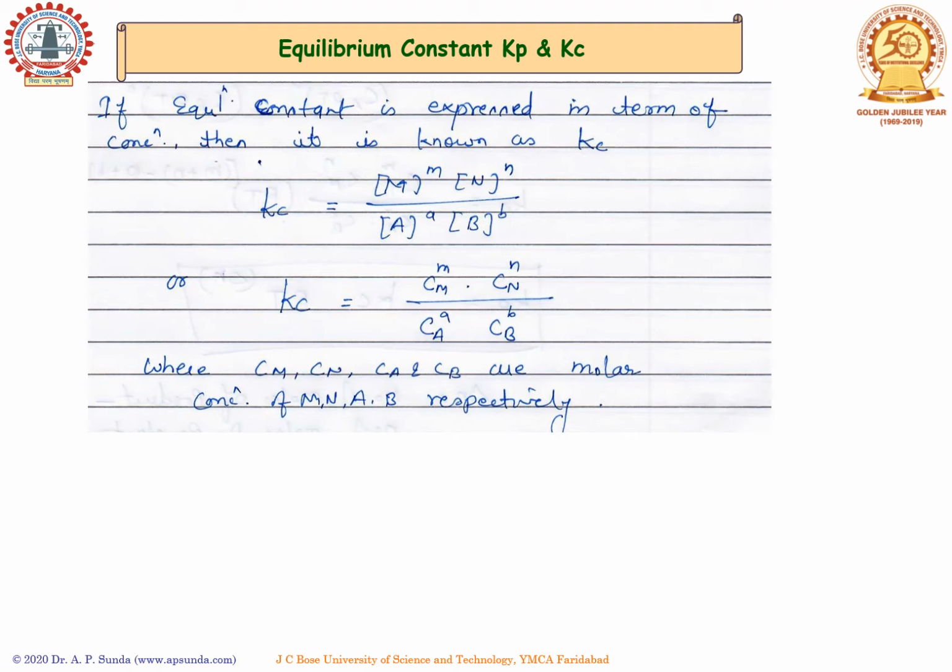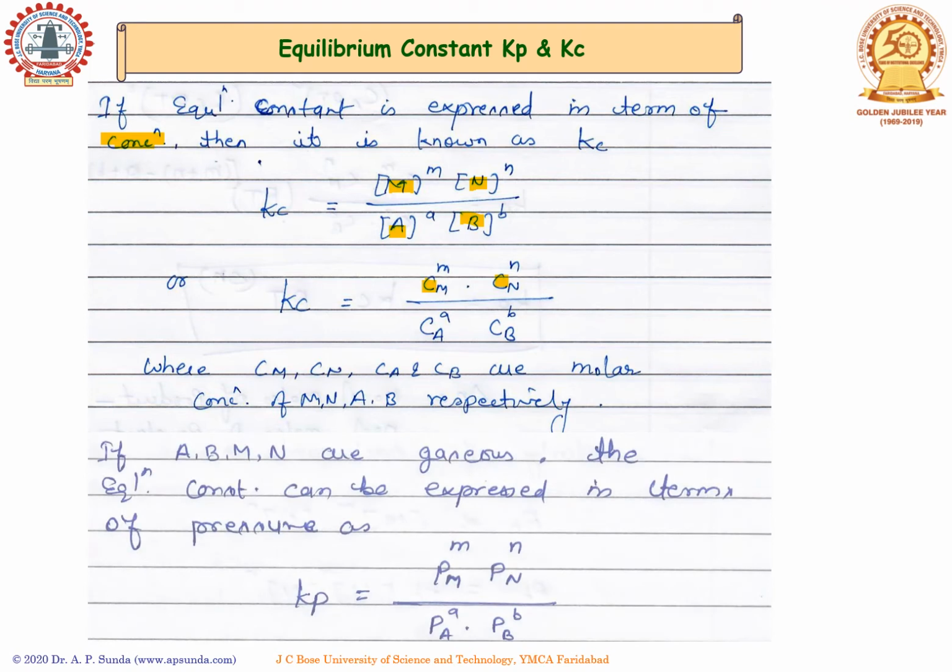where the equilibrium constant Kc can be expressed as the concentration of product M multiplied with the concentration of product N divided by the concentration of reactants A and B. Instead of writing in square brackets, we can write in terms of the symbol C, which denotes concentration. So as we said, if the equilibrium constant is expressed in terms of concentration, it is known as Kc.